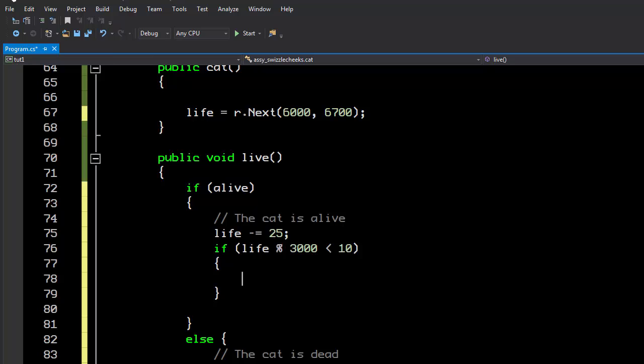And then what we're going to do in here is, this is basically how often we're going to spawn children. What this means is that modulo is the remainder of division. So if the lifespan divided by 3,000, if the remainder of that is less than 10, so basically what I'm asking is, if we're within 10 of 3,000, then we hit it. Now, the interesting thing to note here is that we're subtracting by 25, and we're starting with a random number. So we may not hit this when we pass 6,000.